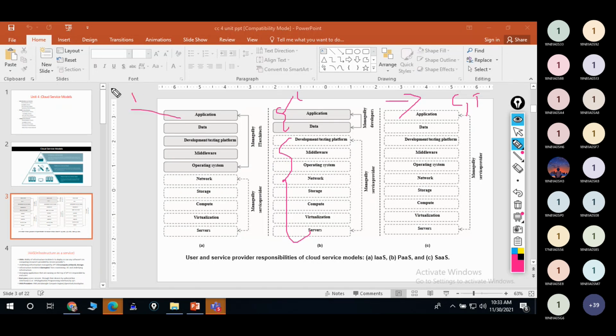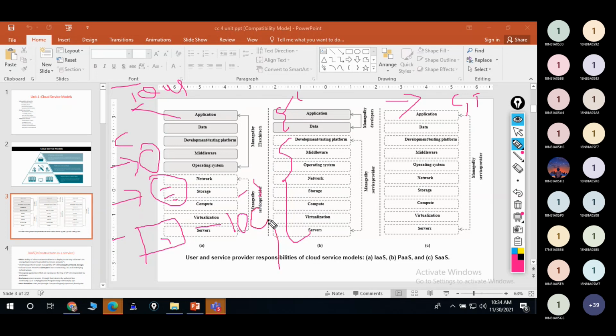Now coming to infrastructure as a service. In this, you are the chef, right. You have some pizza base, you have all the ingredients and all the toppings whatever you want to develop, and you have an oven also. One oven, so you can cook up to some 10 pizzas or 5 pizzas in this one oven. But whenever you want to cook more than 50 or 100 in that single oven, it is not at all possible, right.